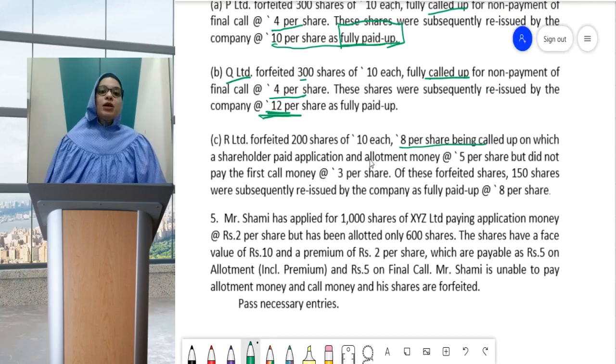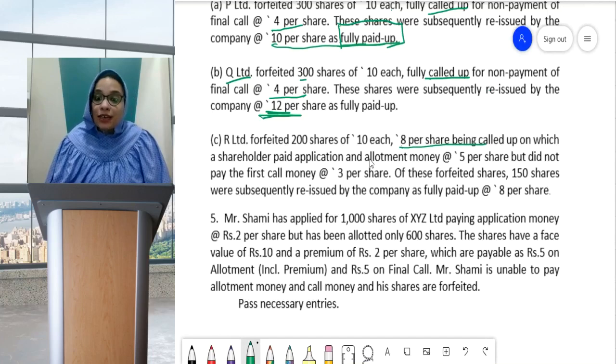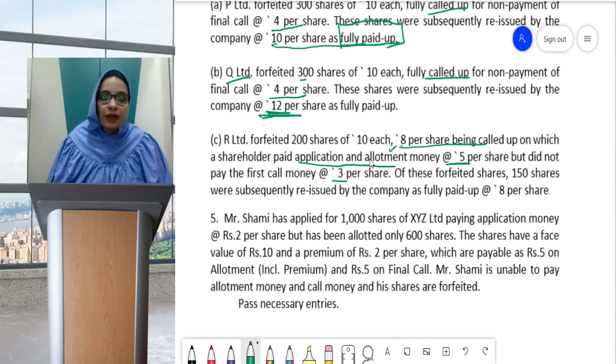So this is the C part. 200 shares are being forfeited of 10 each, but only 8 rupees is being called up, on which a shareholder paid application allotment money at 5 per share, but did not pay the first call money at 3. So see, again here they are saying 5 plus 3 is 8. That means application and allotment together is rupees 5 and first call is 3, and he paid application allotment, but he has not paid the first call.